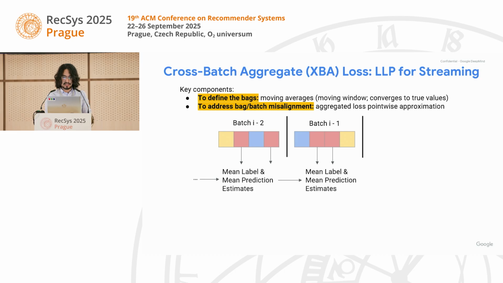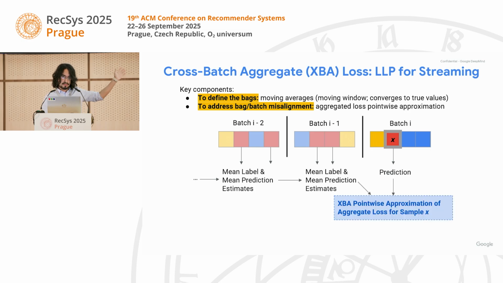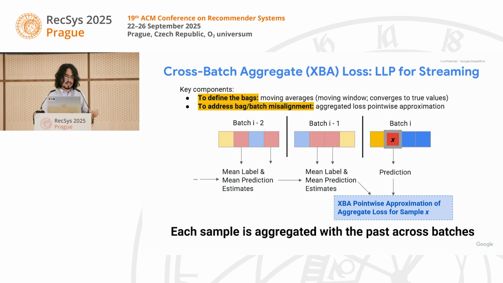Now that we have these estimates, we can apply our aggregated loss pointwise approximation, and this is going to help us address the cross-batch misalignment problem. So once we receive a new element from a bag, we can use our existing mean label and mean prediction estimates and apply our XBA pointwise approximation of the aggregate loss for this sample. And this allows us to backpropagate properly. In this way, each sample is aggregated with the past across batches using a moving window.